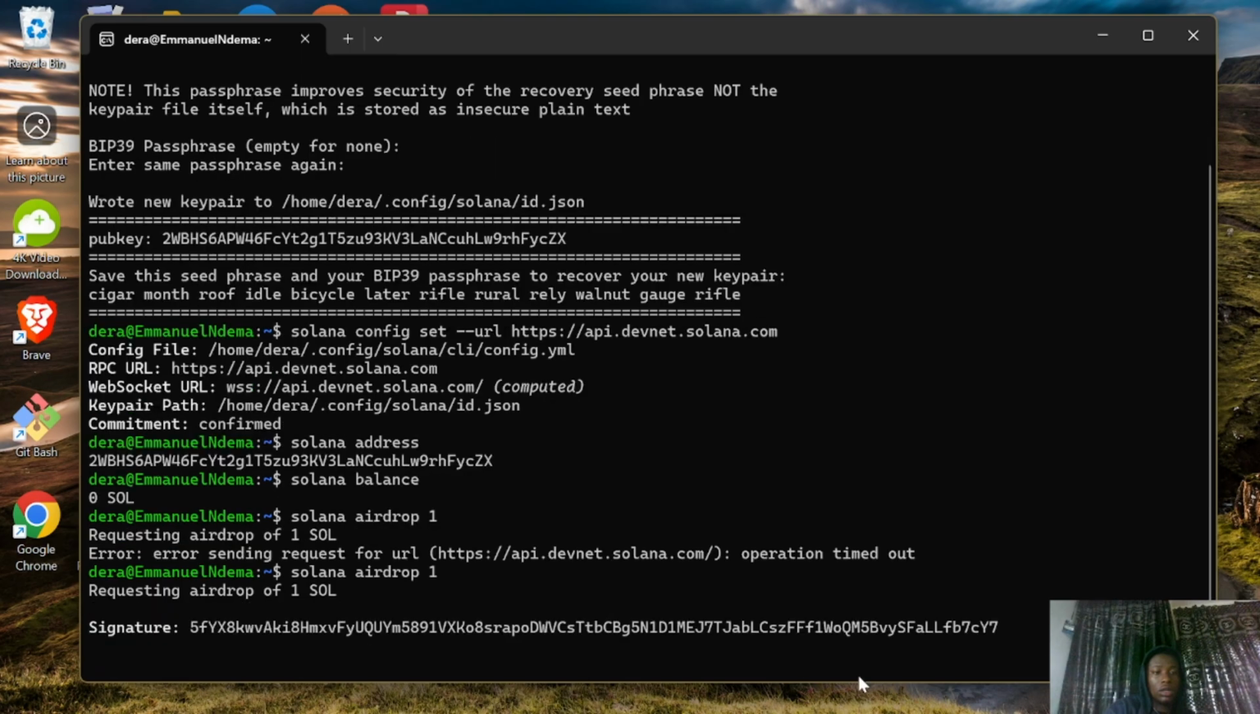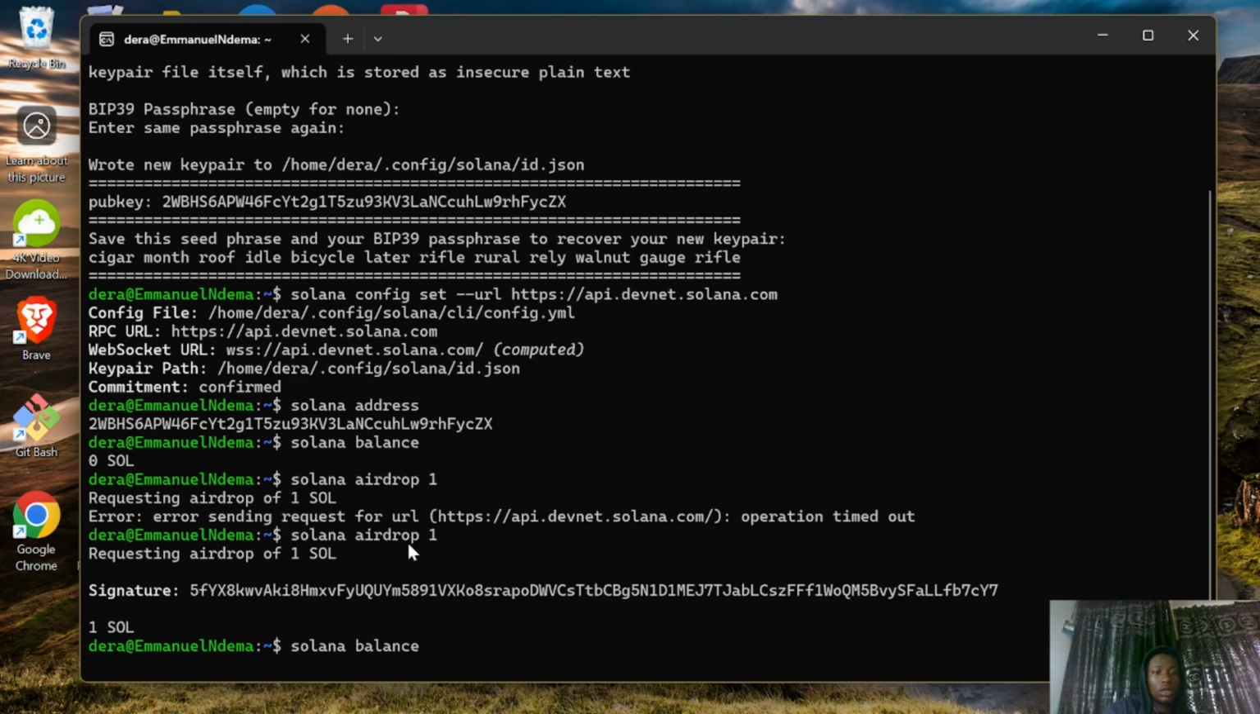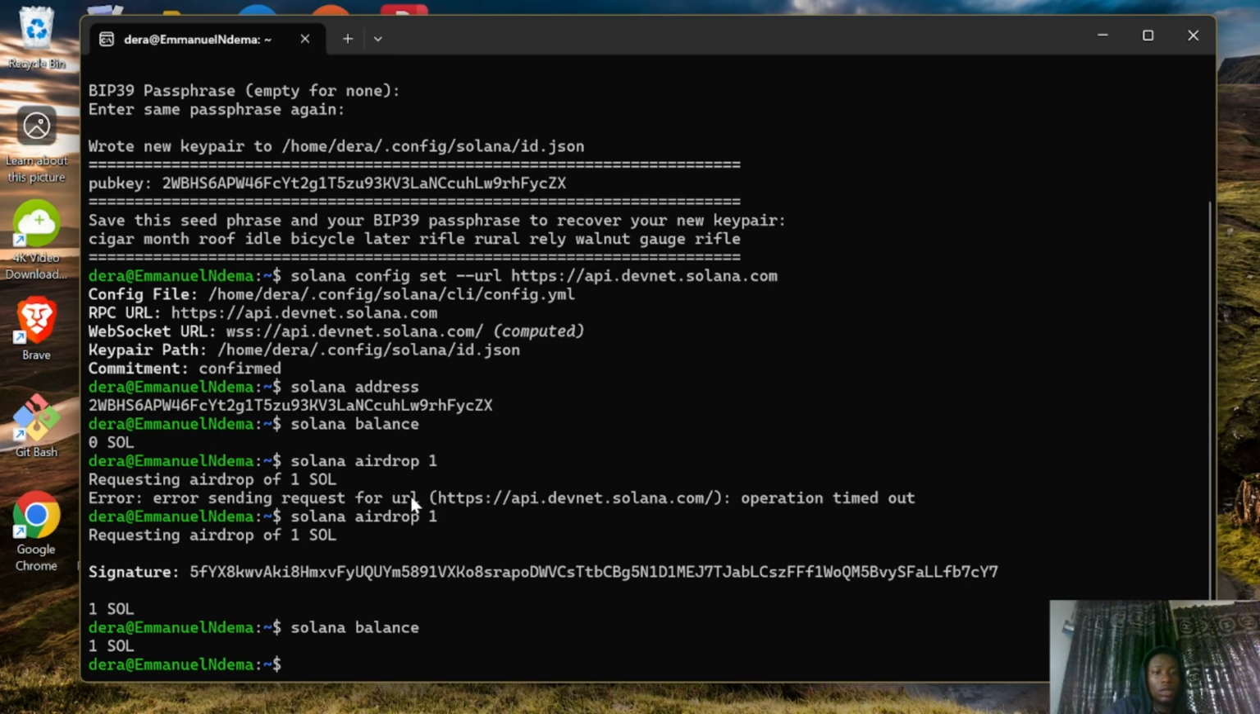And as you can see, it's finalizing the transaction. Here is our signature, and you can see that we have 1 Sol. So when we type in solana balance again, we would see that we already have 1 Sol as our balance.